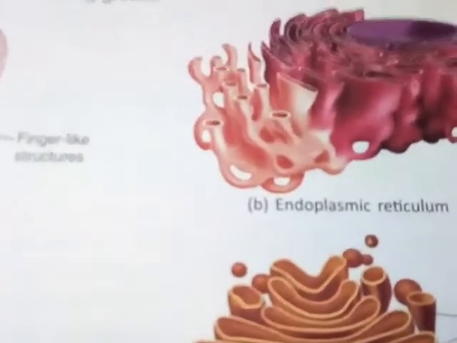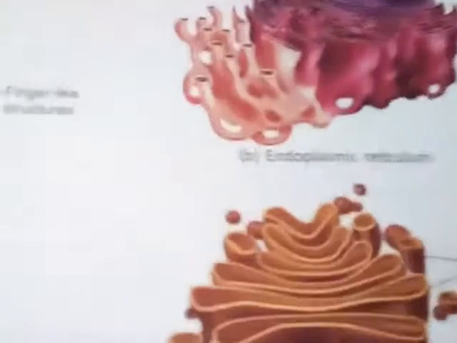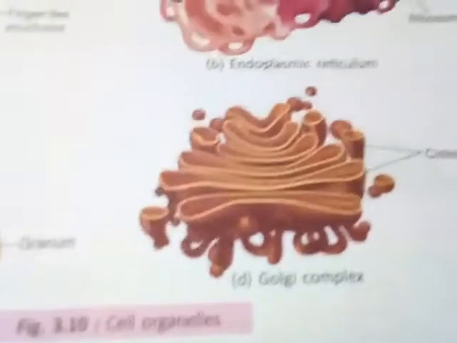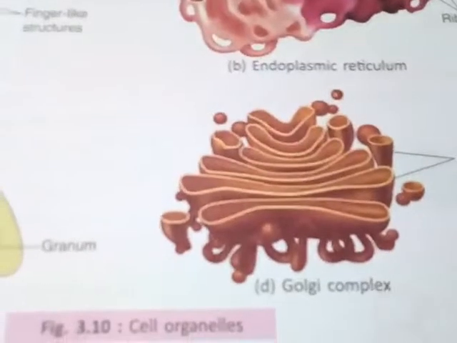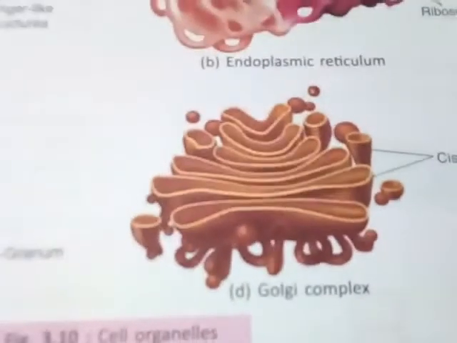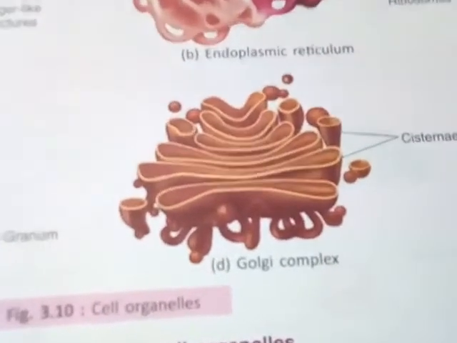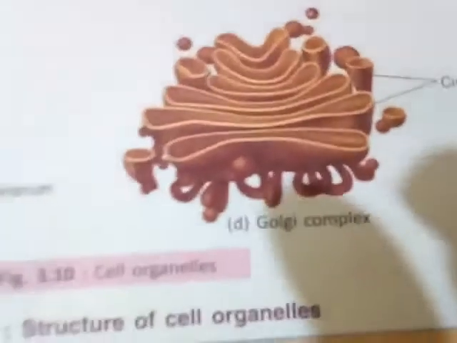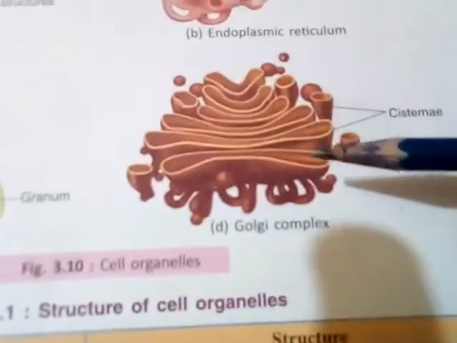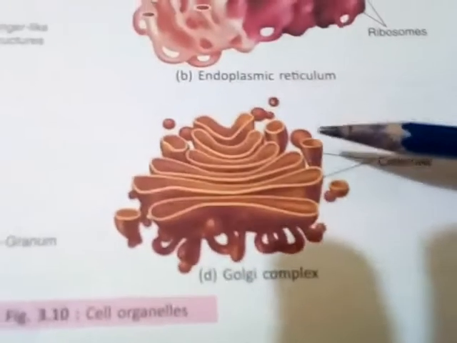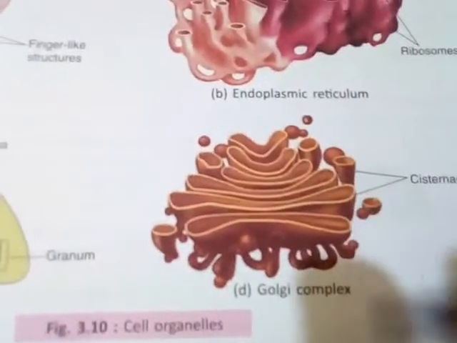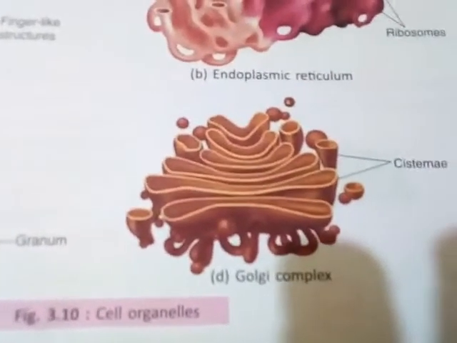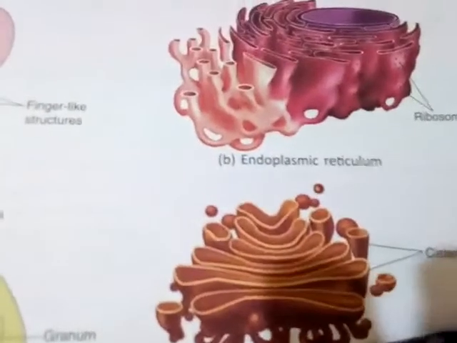Okay, now coming to the Golgi bodies or Golgi complex. Golgi complex and Golgi bodies are the same thing. Now coming to the structure of this Golgi complex. It consists of stacks of thin, flat membranes. So these are basically the flat membrane structures, and it consists of stacks of thin flat membranes. So these are basically your Golgi bodies.